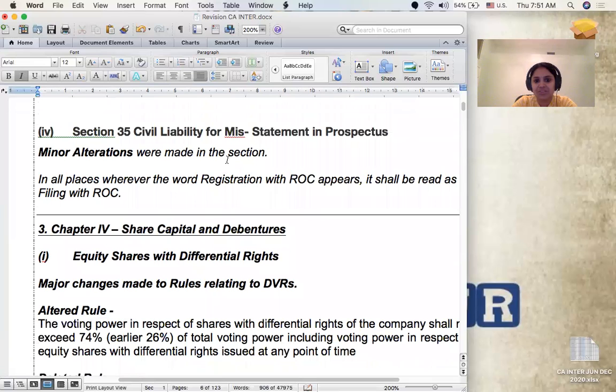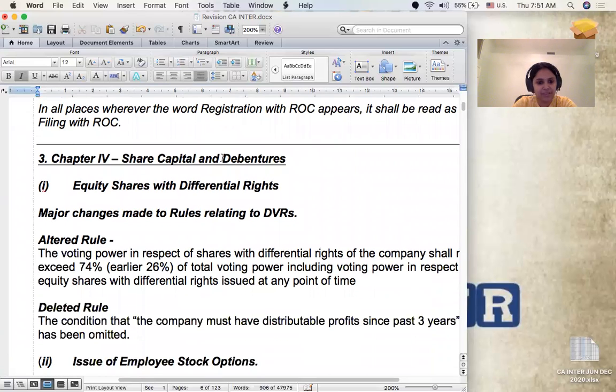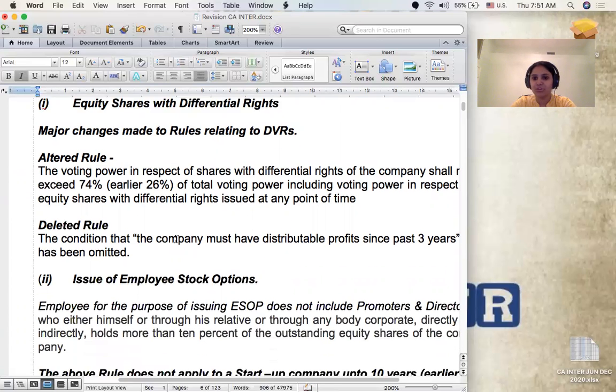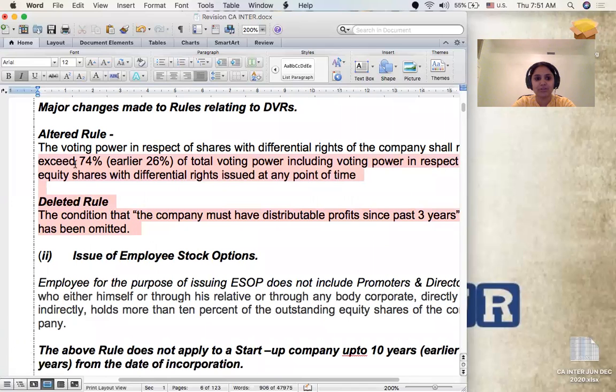Section 35's change is just similar to the section 26 change on PAS. And then in the share capital and debentures chapter, I have already explained the changes that were made in DVRs in terms of the percentage of composition of DVRs in the total paid up capital. And then I have also explained the eligibility criteria for issuance of DVR.